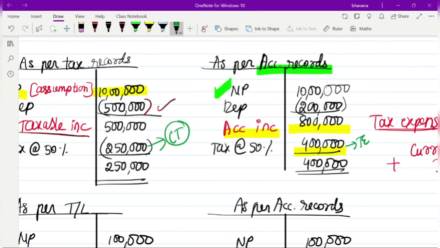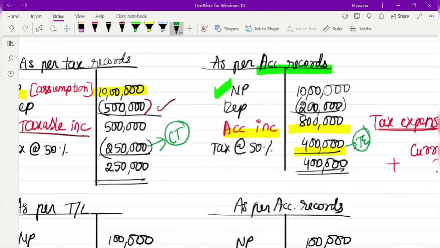So now let's compare these both and find out whether we get a DTA or a DTL. Your tax expense is 4 lakh rupees, whereas current tax is 2,50,000. That means now you are paying less to the government. You are only paying 2,50,000, whereas in your books it is 4 lakh. So in the future you will have to pay more. That means it is an obligation in the future.